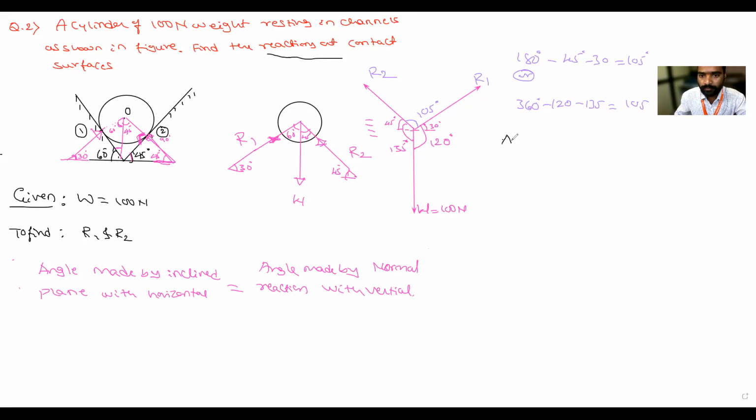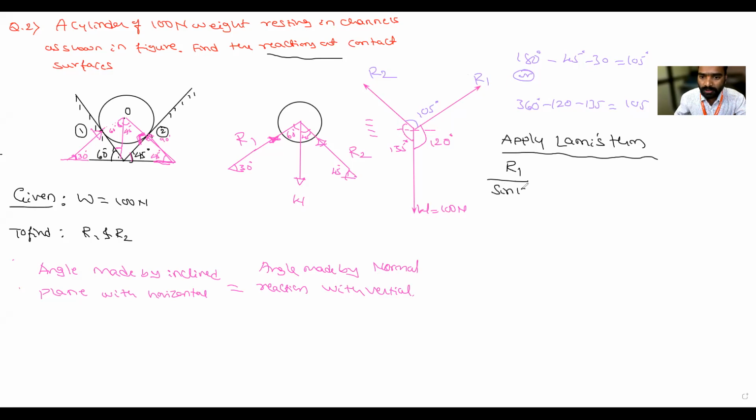So as per Lami's theorem, don't write anything, just concentrate. I will write R1 first. R1 divided by sine of the angle opposite to R1, which is 135.